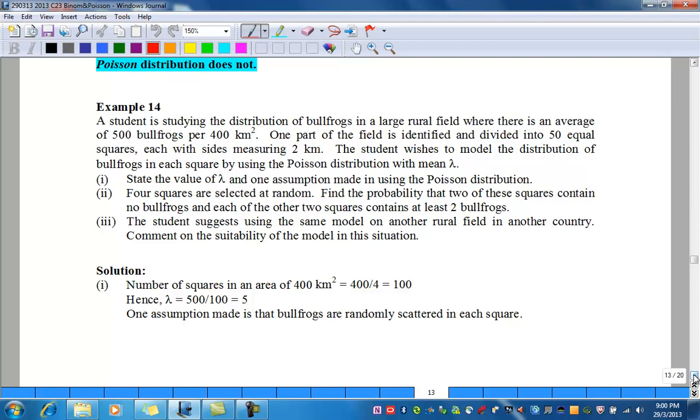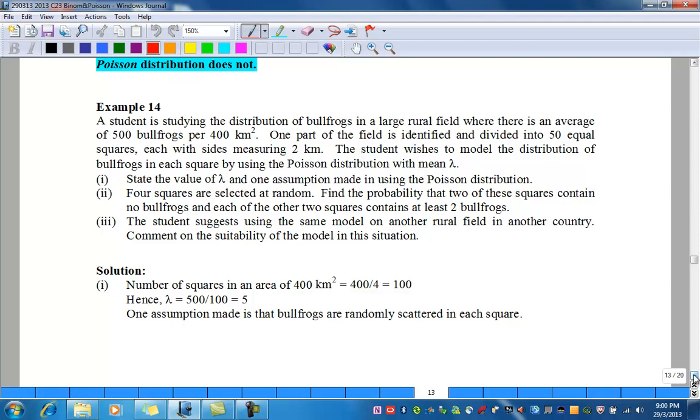State the value of lambda and one assumption made in using the Poisson distribution. Part 2. 4 squares are selected at random. Find the probability that 2 of these squares contain no bullfrogs and each of the other 2 squares contains at least 2 bullfrogs. Part 3. The student suggests using the same model for another rural field in another country. Comment on the suitability of the model in this situation.